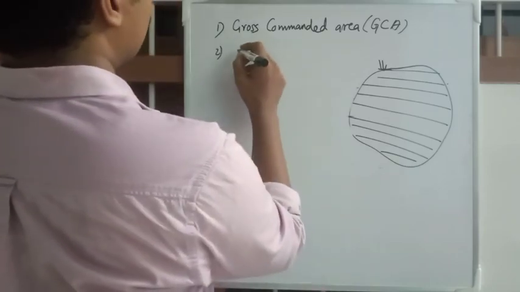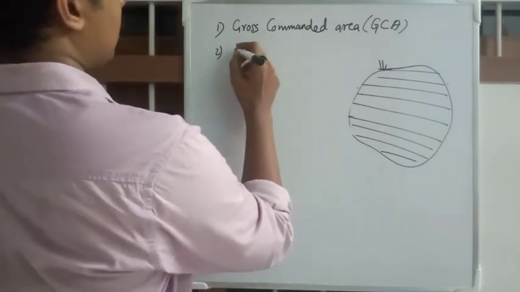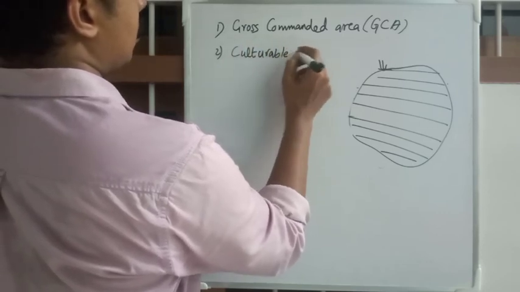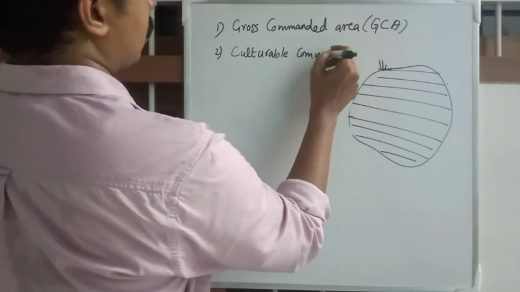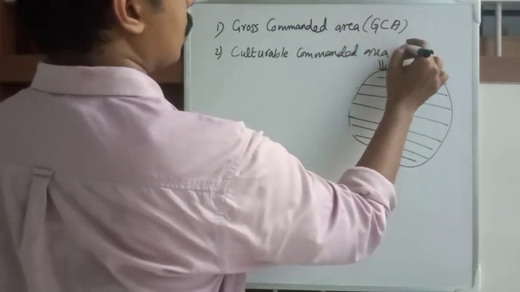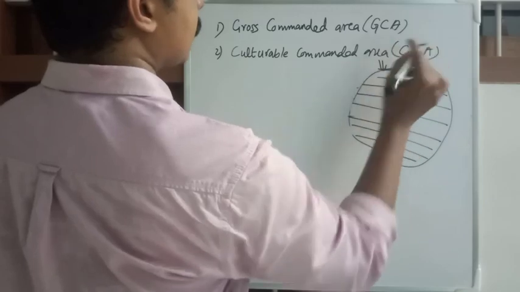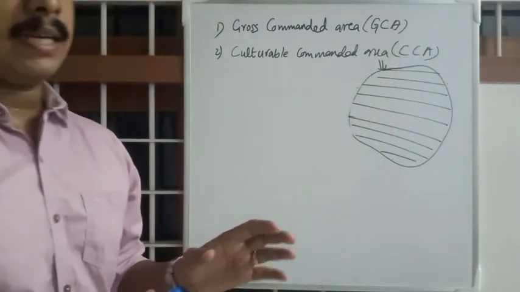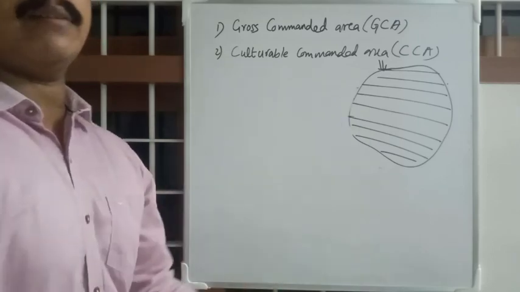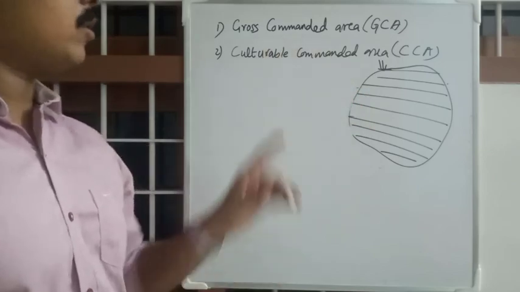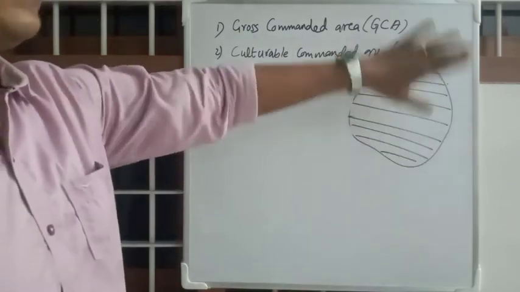Second one, culturable commanded area or CCA. Culturable commanded area is the area that can be cultivated if you want, because GCA includes everything.